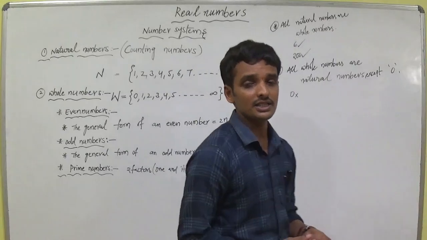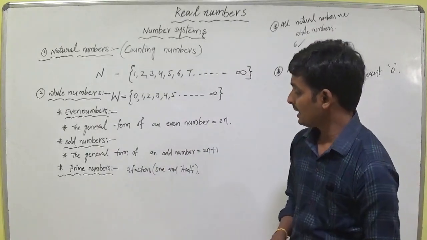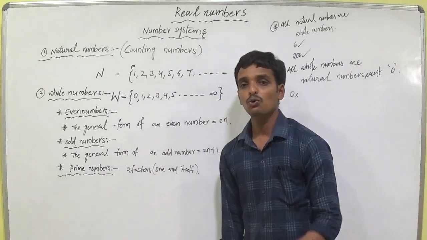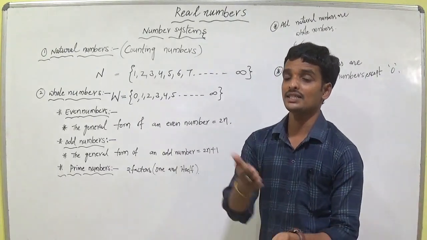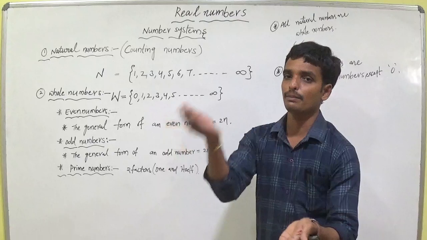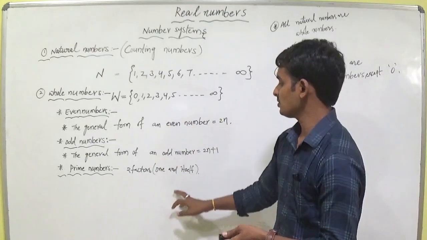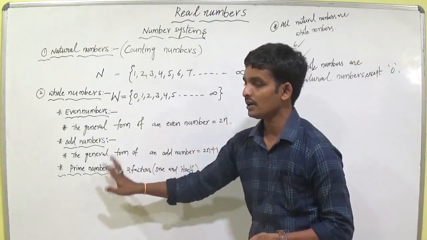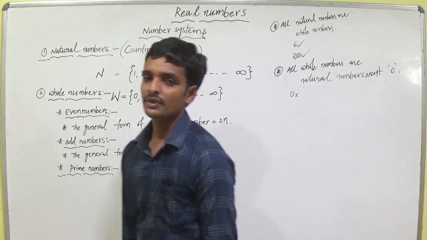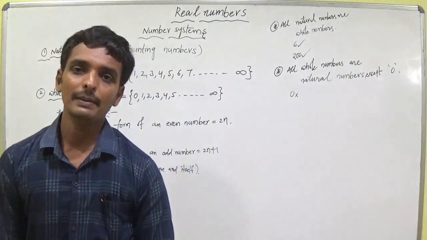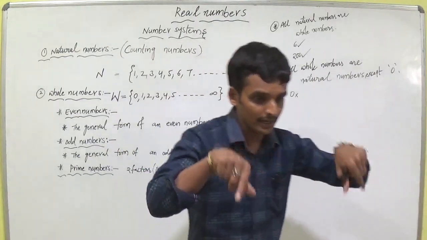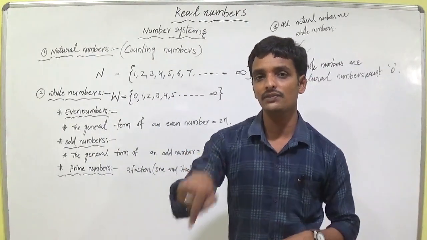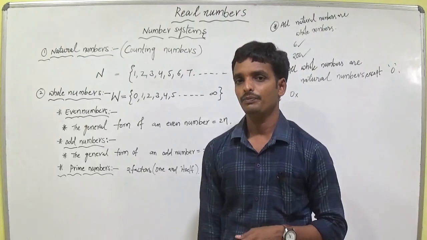That's why we are taking a number having only 2 factors: 1 and itself. Every number has itself as a factor. So a number with only 1 and itself as factors is called a prime number. Within brackets, write that 1 and itself is called a prime number.